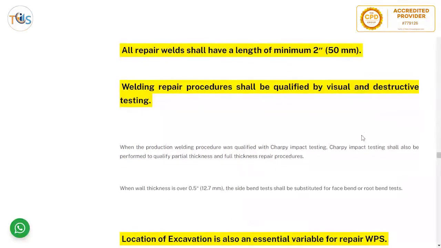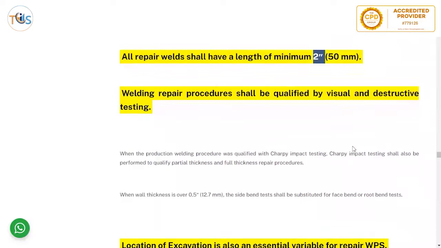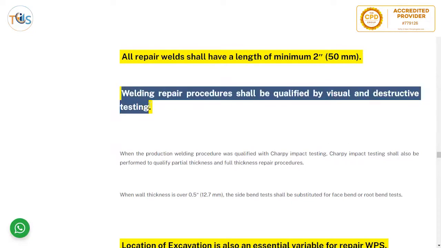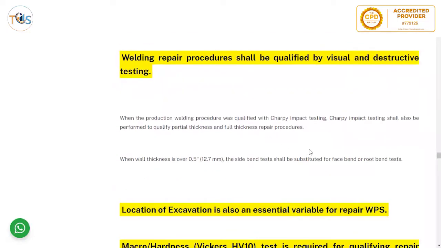All repair welds shall have a length of minimum 2 inch, so minimum 2 inch weld repair. Welding repair procedure shall be qualified by visual and destructive testing. So if you are doing a WPS exclusively for weld repair procedure, again that should be by visual and the tensile test to see that with repair it still has the same strength as a normal WPS without any repair.